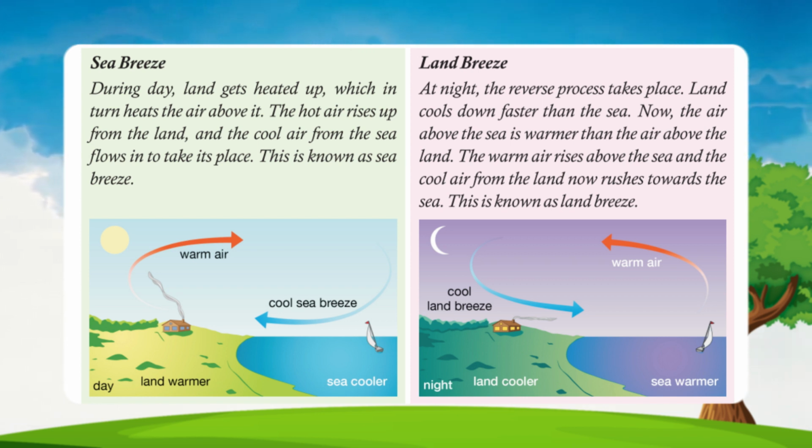Land breeze. At night, the reverse process takes place. Land cools down faster than the sea. Now the air above the sea is warmer than the air above the land. The warm air rises above the sea and the cool air from the land now rushes towards the sea. This is known as land breeze.